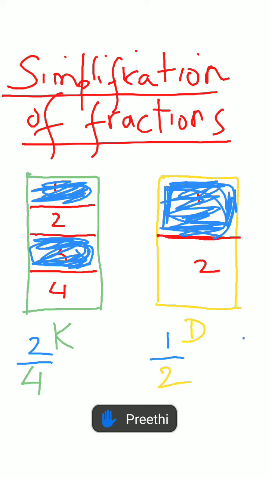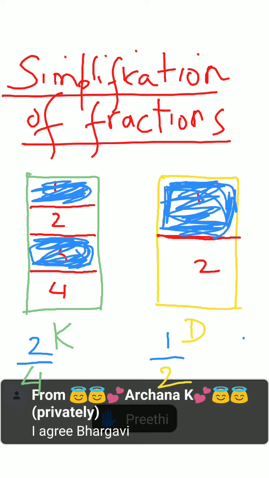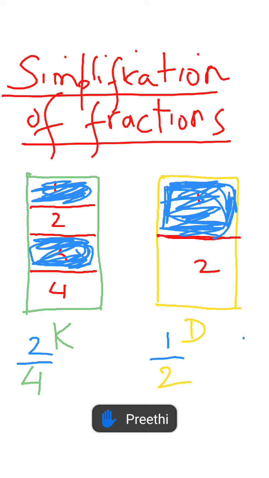Preeti is also saying both have equal. Okay, so most of the children are saying both Kirtana and Dhanya got the same amount of chocolate. Only Vijay said Kirtana got more, because he looked at Kirtana getting two pieces and Dhanya getting only one piece.